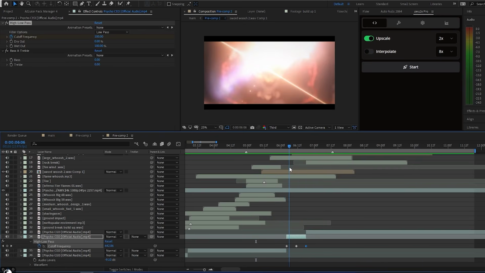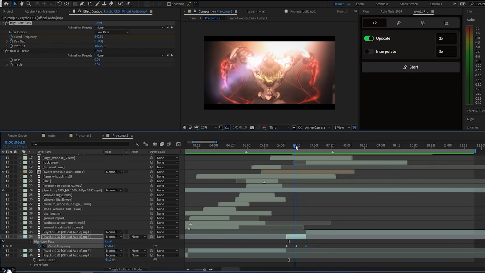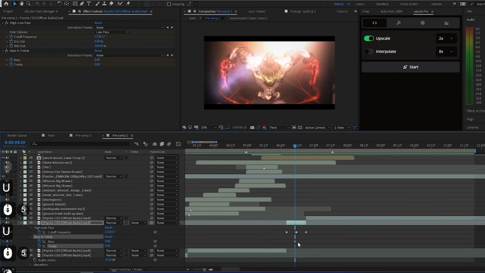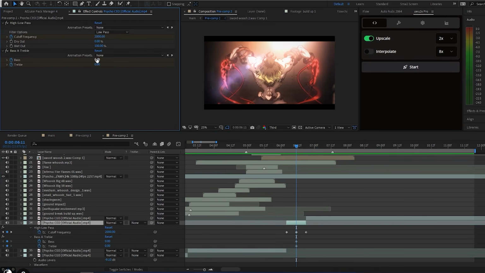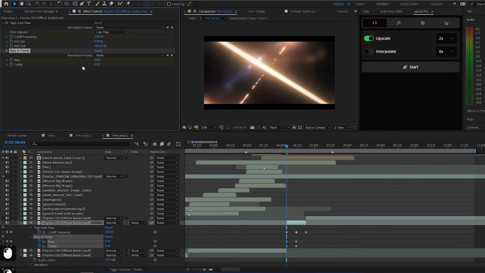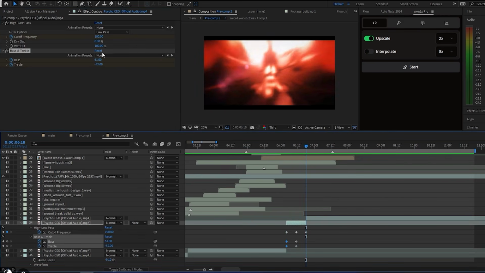Okay, it sounds like suddenly the audio gets very muffled and dark, and the other elements of the sound effects are kind of popping off. So that's why you use this effect. We are not done with this effect, by the way. I'm gonna add another keyframe. I'm gonna add this bass and treble both. Press U again, go to the middle, increase the bass, decrease the treble. Just do that. That's simple. Go to the start again, reset, go to the end and reset. That's all.